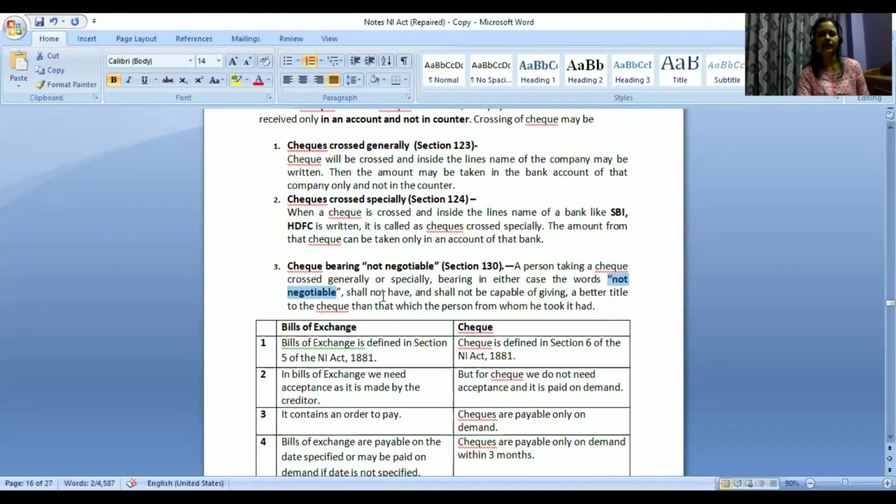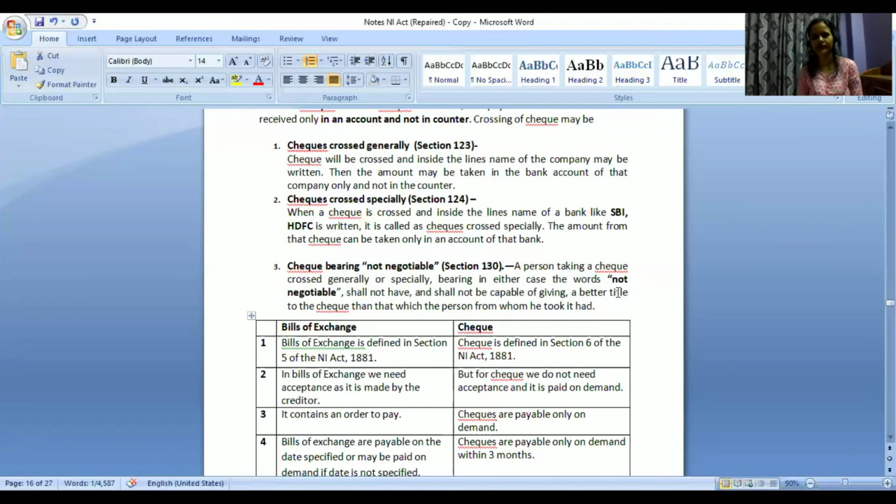What happens? Such a person shall not have and shall not be capable of giving a better title to the check than that which the person from whom he took it had. Now what is title? Anyone? What is title? Name, ma'am? Title is like ownership only, like in property matters, CPC and all, we say, right?